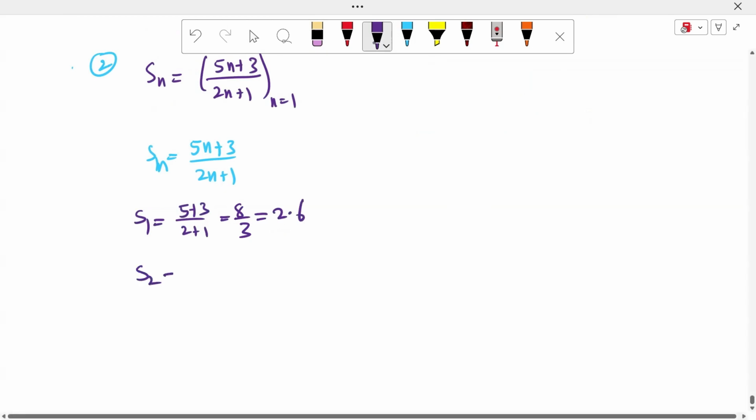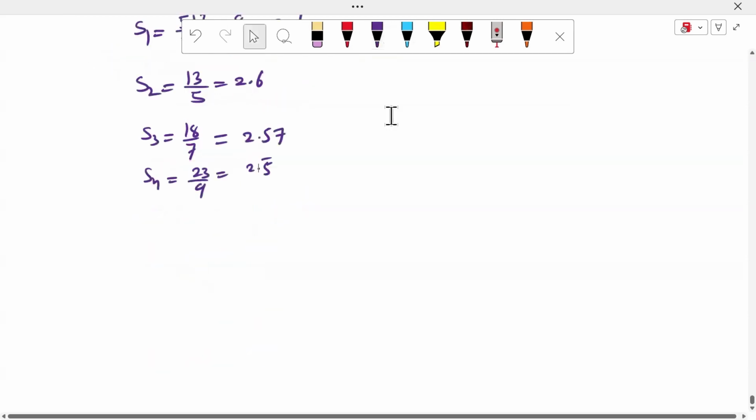Put n is equal to 2. It is 13 by 5, which is nothing but 2.6. S3 is equal to 18 by 7, which is nothing but 2.57. S4 is nothing but 23 by 9. This value is 2.55 bar.